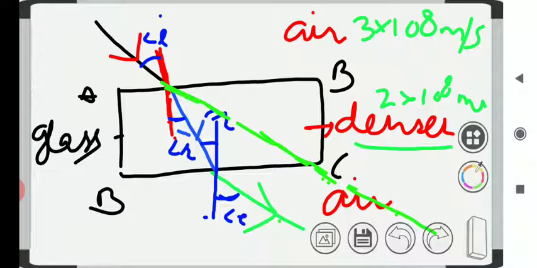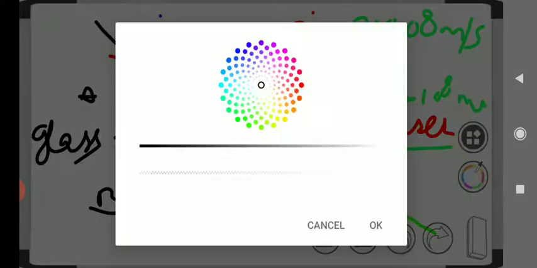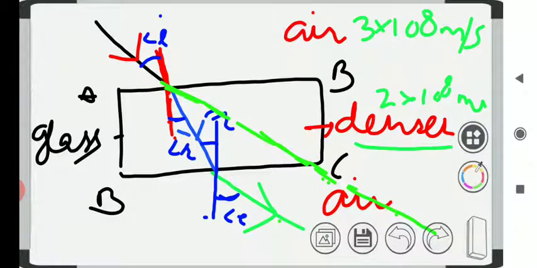We will find here that there is a shift, a displacement in the path of the incident ray. This shift is known as lateral shift.